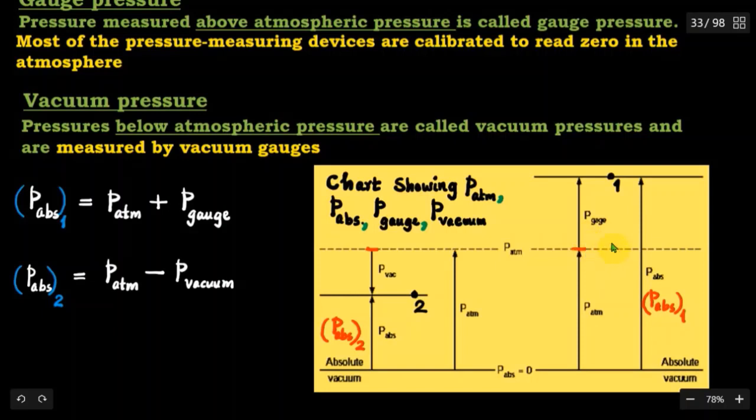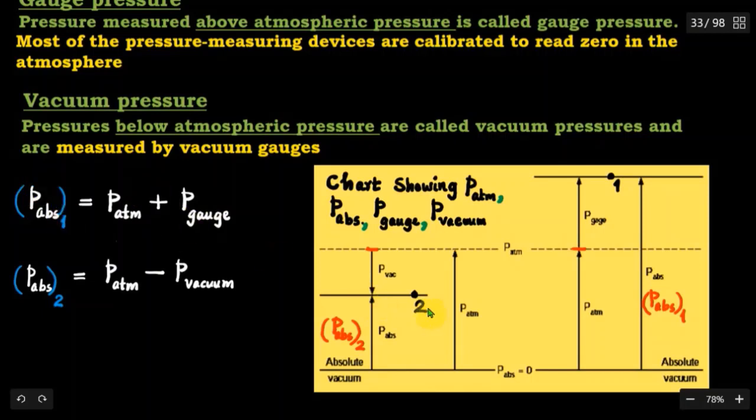But if you measure the pressure at the point 1 with reference to the perfect vacuum or absolute zero, then that pressure is known as absolute pressure at the point 1. Absolute pressure at 1 is the sum of atmospheric pressure and gauge pressure. So P absolute at 1 is equal to P atmosphere plus P gauge.